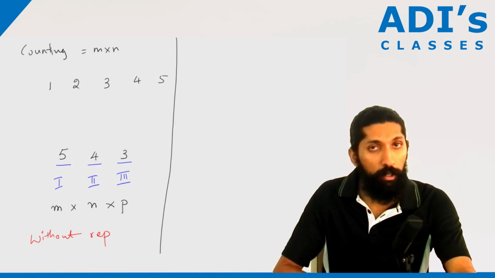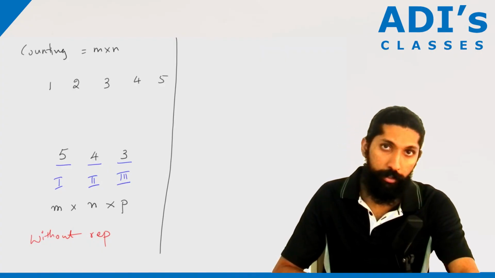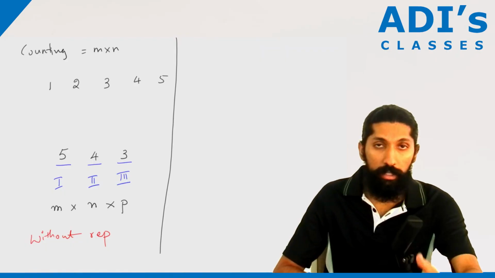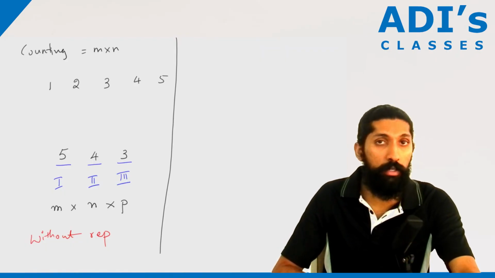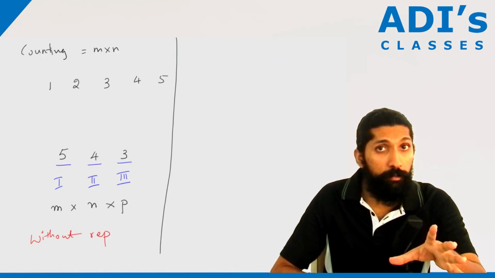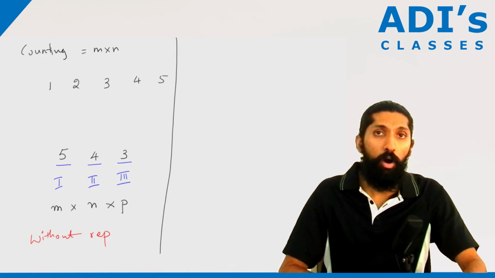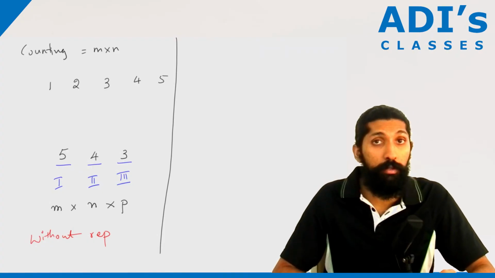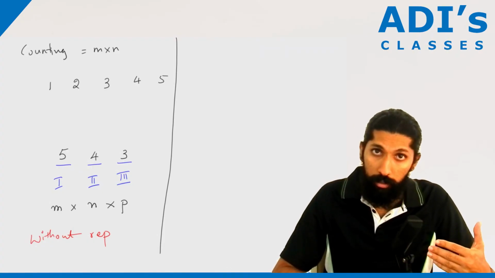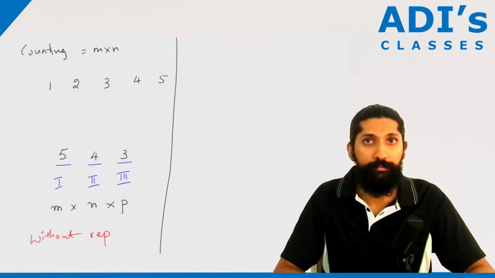If you are trying to calculate counting with repetition, let's talk about very simple things, like the arrangement of seats. Or you can also take an example where you're trying to choose a dress, a shirt, pant, and everything.